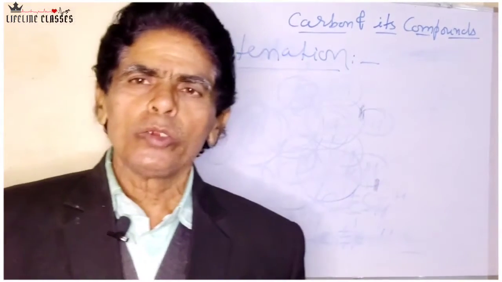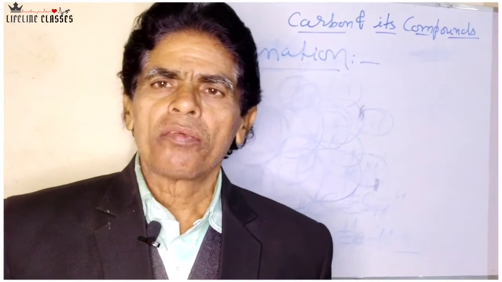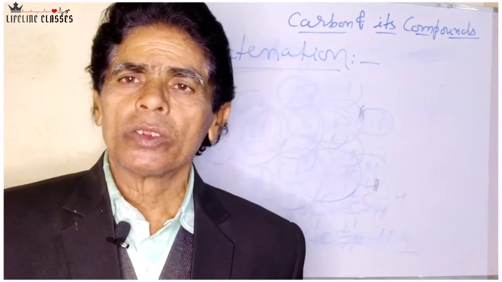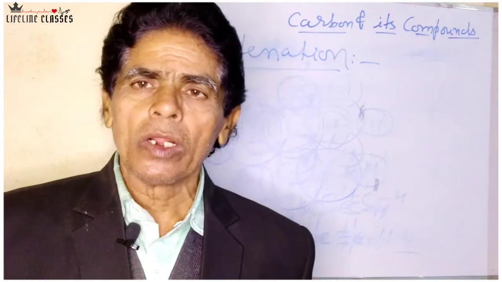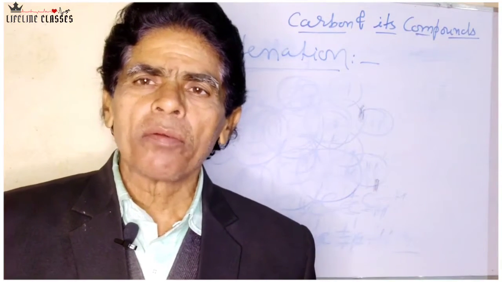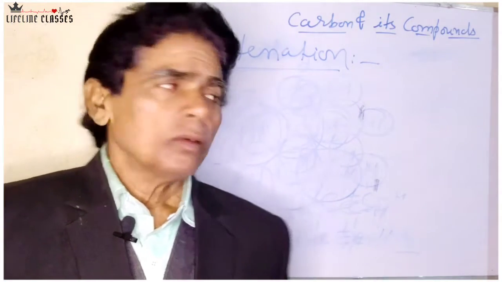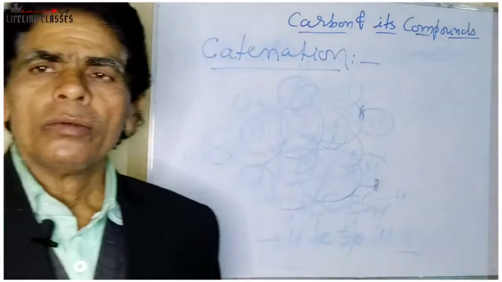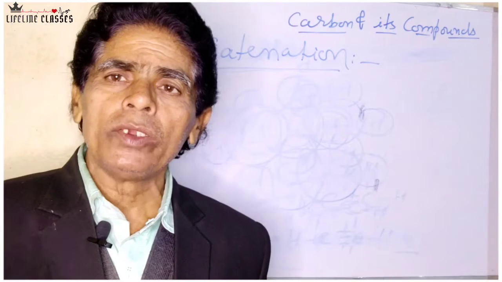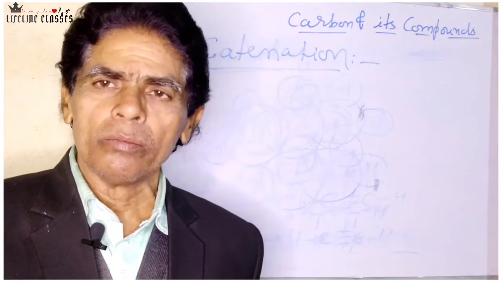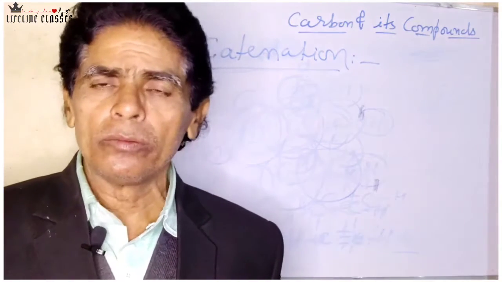Okay. The next contrasting feature of carbon is catenation. This is the characteristic feature and quite different from others. It is the catenation. What is catenation? The self-linking ability of carbon atoms to form a carbon chain of varying length and size